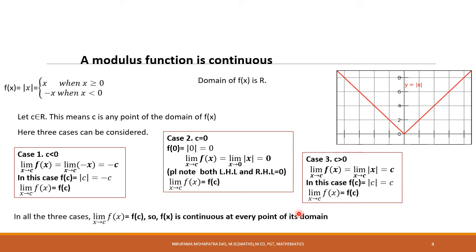So in all three cases, limit x approaches c, f(x) equals f(c), which means f(x) is continuous at every point of its domain. So mod x is continuous in its domain, for all x belonging to R. You can visualize this from the graph also.